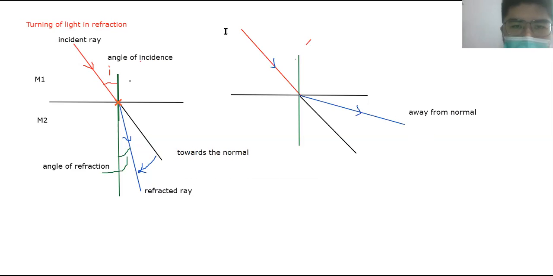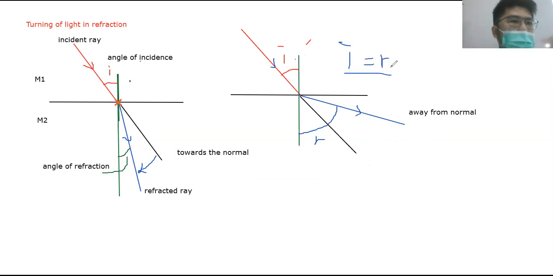Okay, so if it bends away from normal, where is your angle of incidence? Angle of incidence is still the same here. This is I. Angle of refraction, from the blue ray all the way to the normal, R, angle of refraction. Okay, so this angle of incidence and angle of refraction are not going to be the same. In your reflection, what you learn about the I and the R is always the same, right? But for refraction, it is not the same. Okay? It is not the same because of the bending.